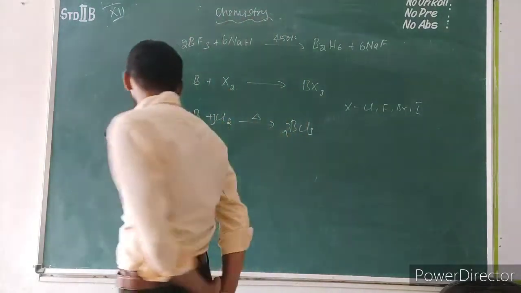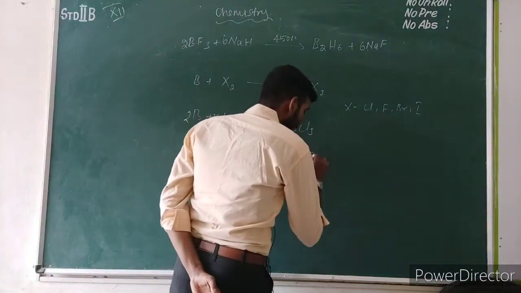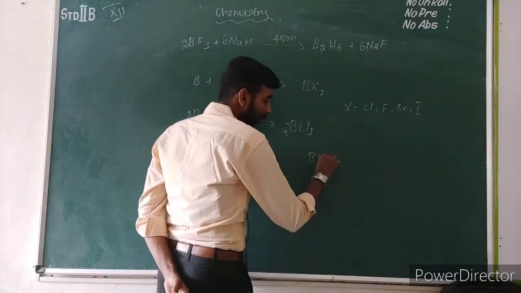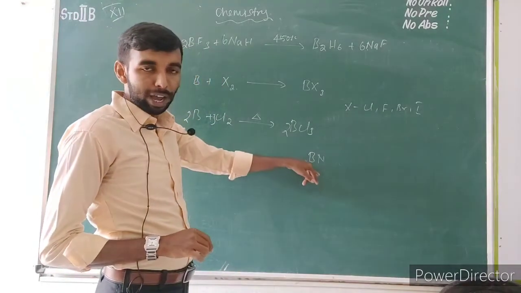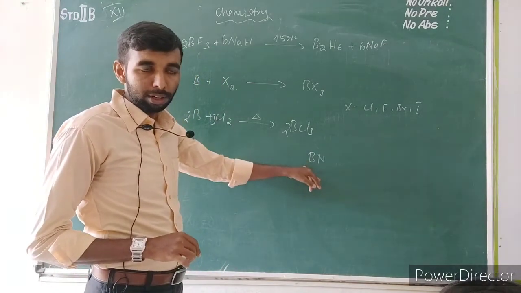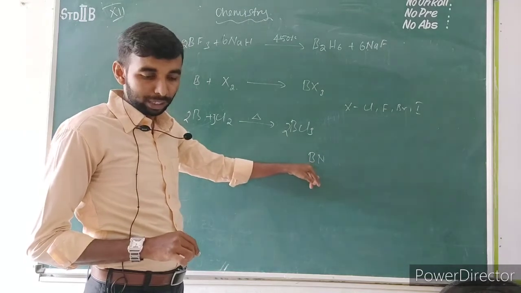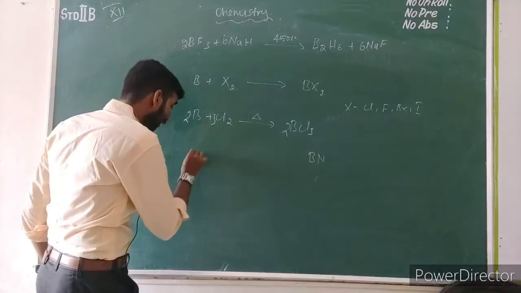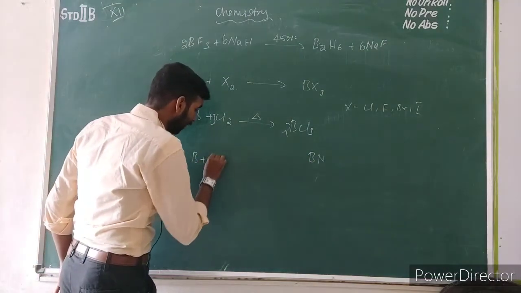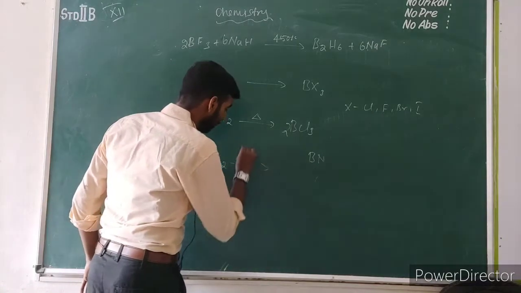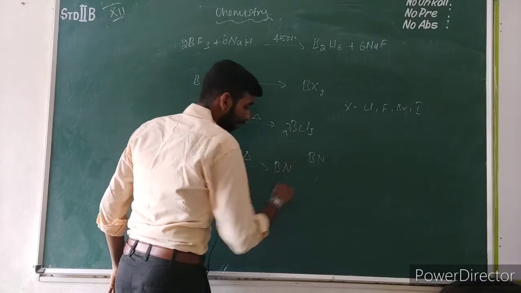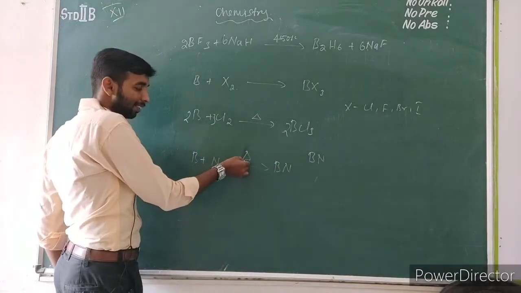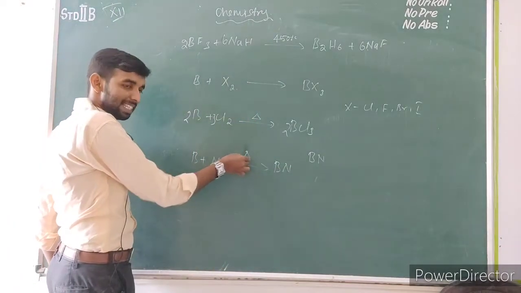The formula of boron nitride is BN. B stands for boron and N stands for nitrogen. If you want to get this product, you have to burn boron along with nitrogen at a higher temperature. The triangle shape indicates the temperature.